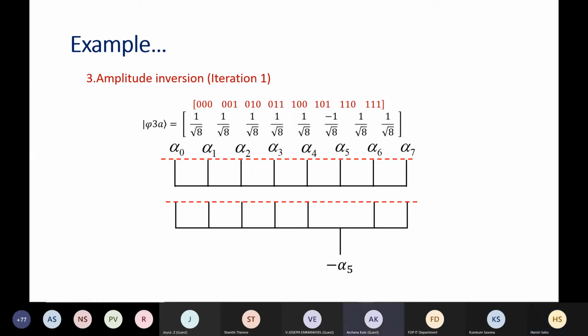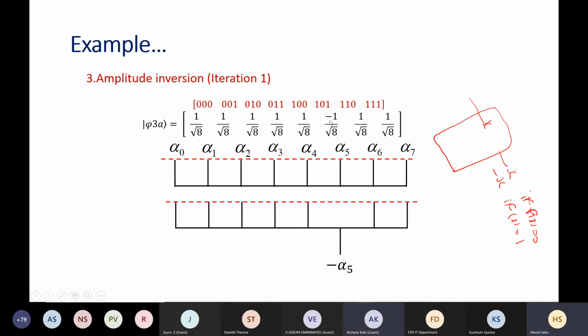Sir, I have one small doubt. How does it identify that for 101 it has to change? It's a black box operator. What the black box is doing is this: you supply x here, you will get x if f(x) is 0; if f(x) is 1, then you will get minus x. That is how you get the inversion. Minus means basically the phase sign is changed. This coefficient is basically the amplitude, you can call it, or the amplitude sign is changed.